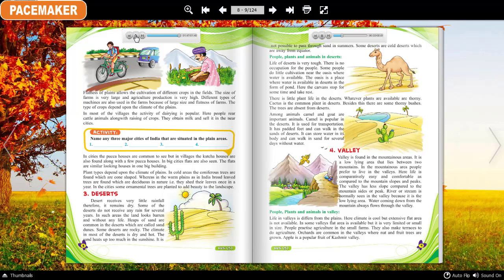There is little plant life in the deserts. Whatever plants are available are thorny. Cactus is the common plant in deserts. Besides this, there are some thorny bushes. The trees are absent from deserts.